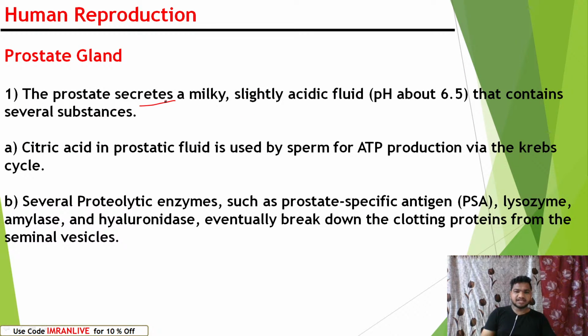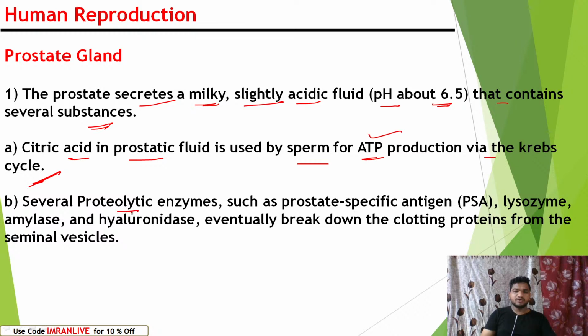The prostate secretes a milky fluid that is slightly acidic, about pH 6.5, and contains several substances. Citric acid in prostatic fluid is used by sperm for ATP. Along with monosaccharides, sperm use citric acid for production of ATP via the Krebs cycle. Sperm also perform respiration, right? While performing the Krebs cycle, they use citric acid for ATP production. Normally, they use only monosaccharides.